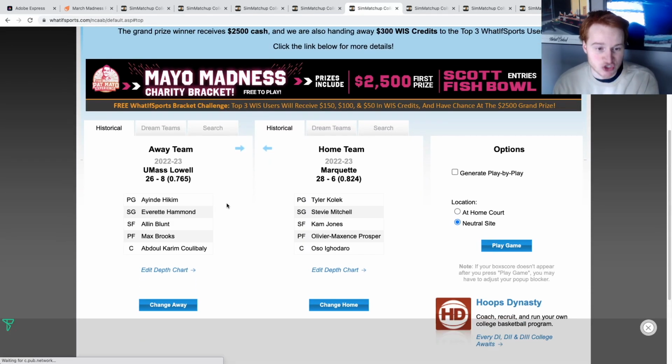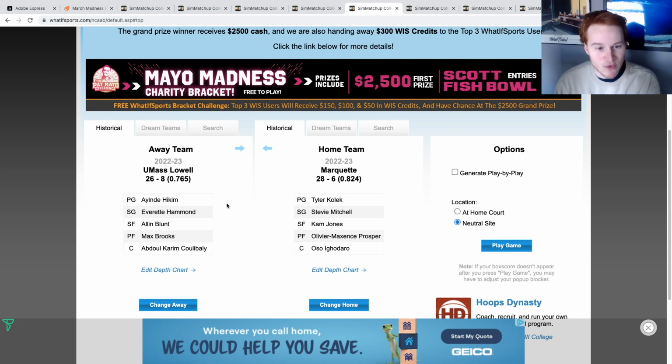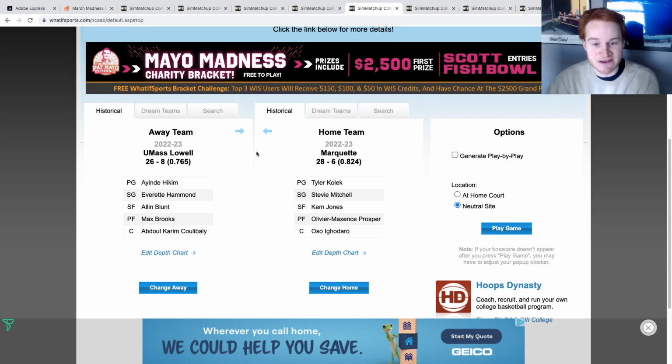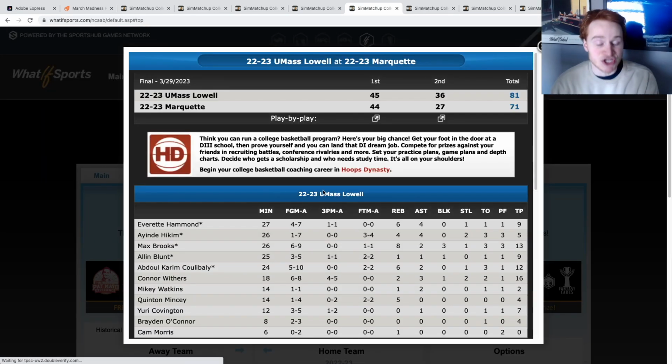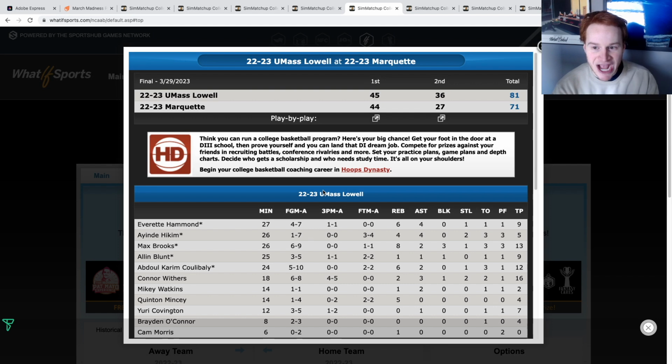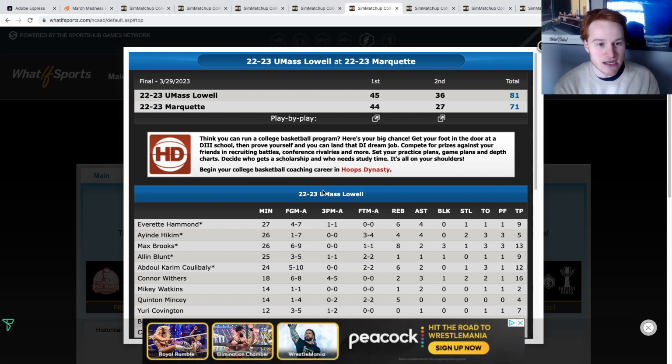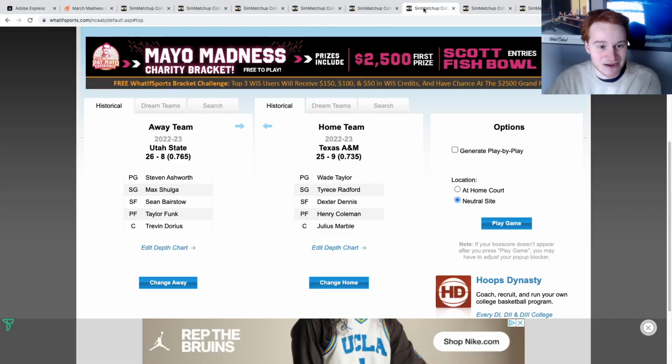Next, we have UMass Lowell making their tournament debut this year. They have replaced Vermont. They're sitting at a 15 seed at 26-8. They are taking on Marquette, the worst 2 seed in the tournament. So this is a 15v2 matchup. You would expect Marquette to be a heavy favorite. And UMass Lowell with a shocking 15 over 2 upset, absolutely controlling this game. This is why the simulation is amazing. The 15 seed will advance onto the second round.